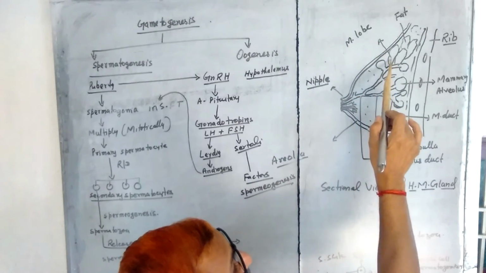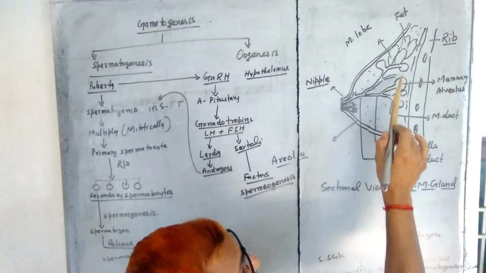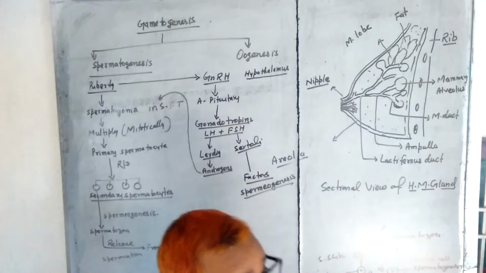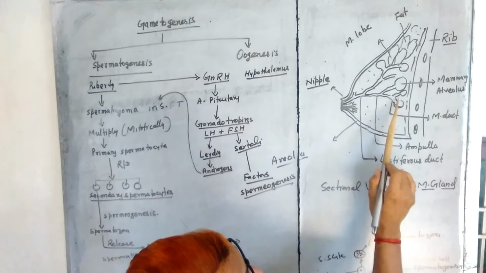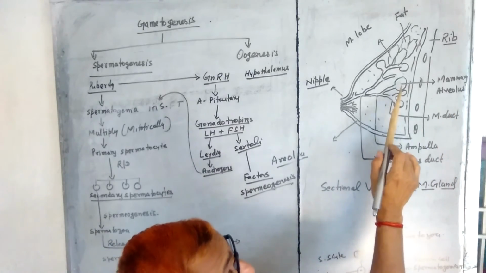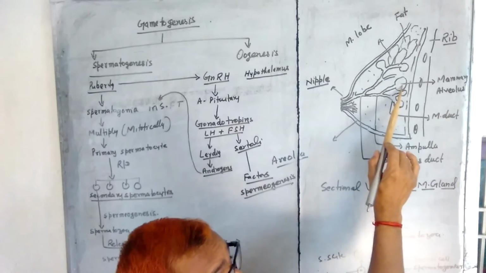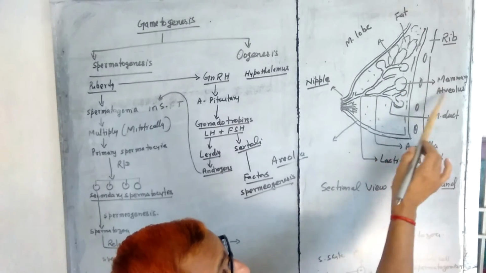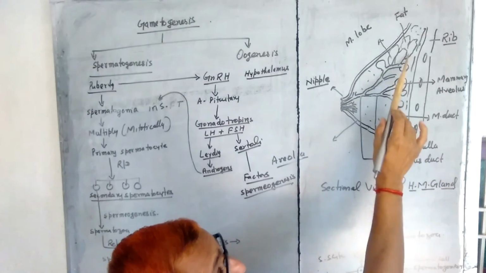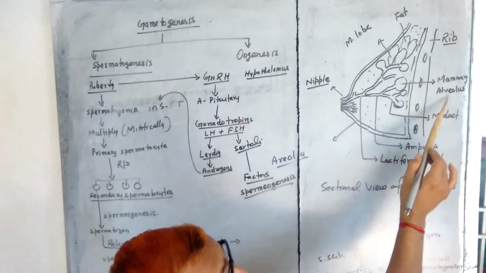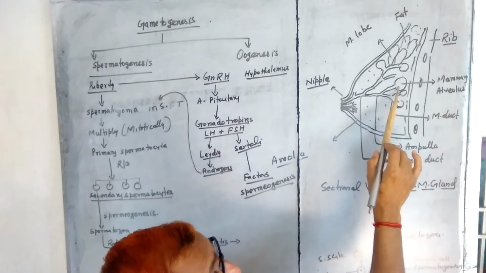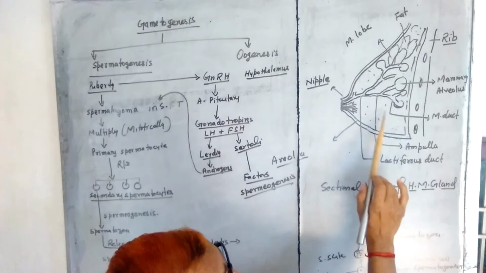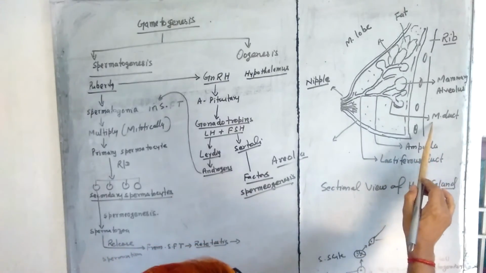Many lobules, and at the tip, like the alveoli in the lungs, there are mammary alveoli. This is the site where milk is produced. The milk is produced in the mammary alveolus chamber, and it drains into the mammary duct.